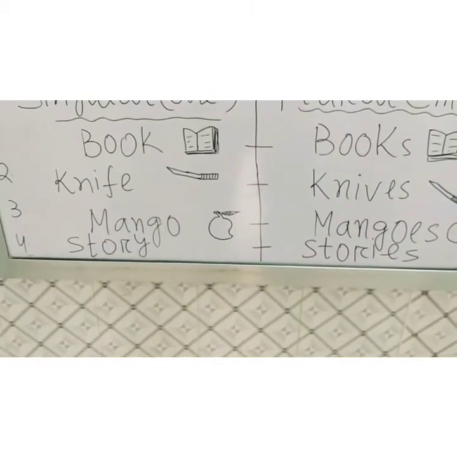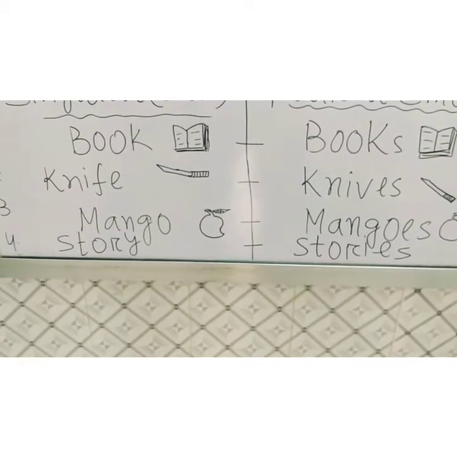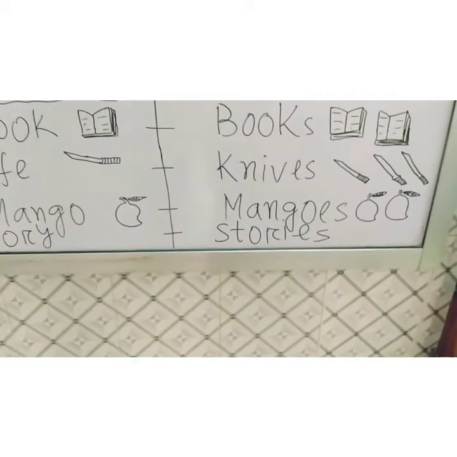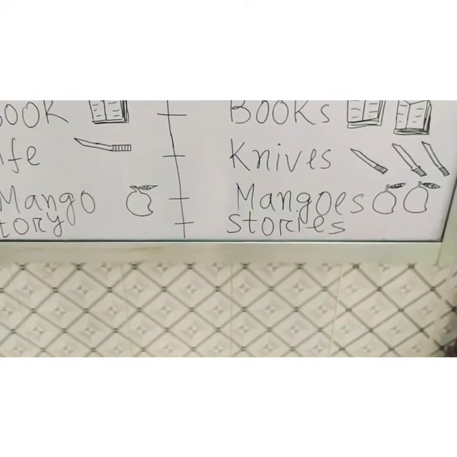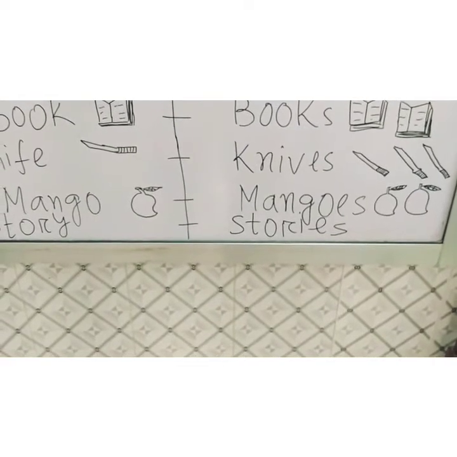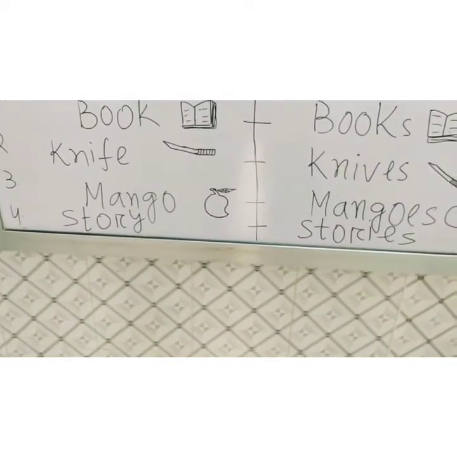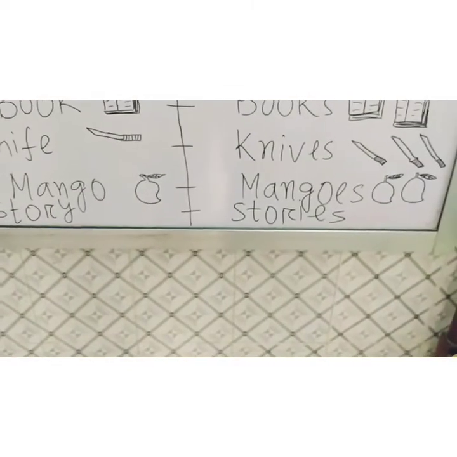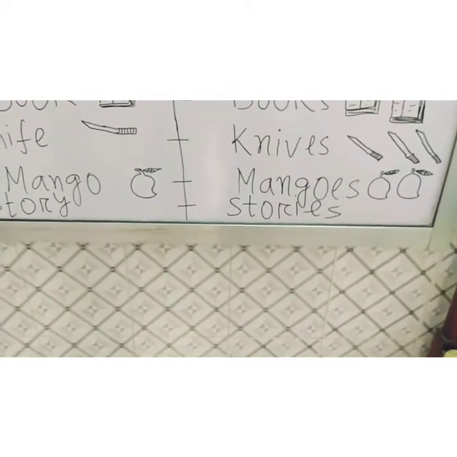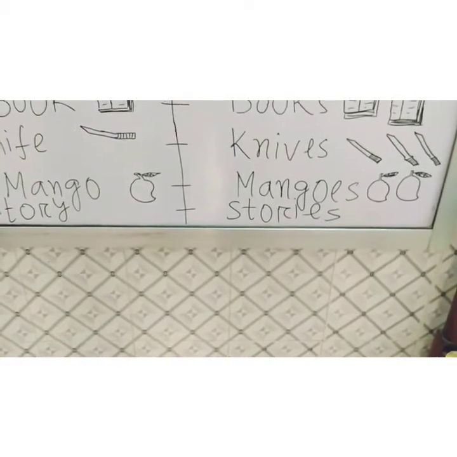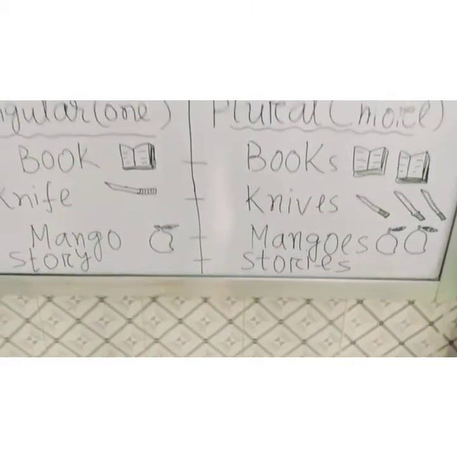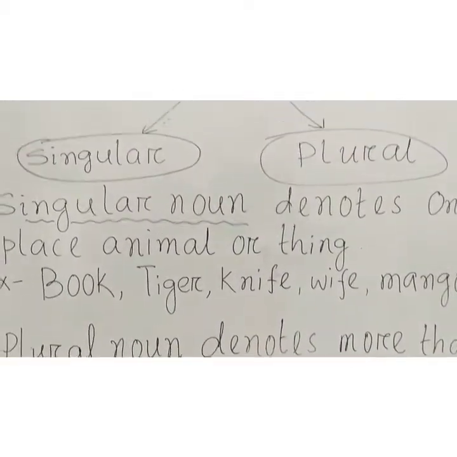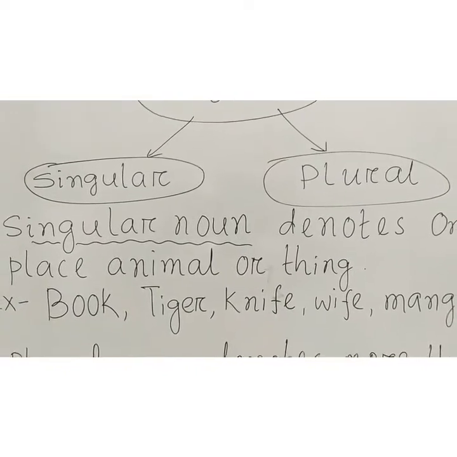Now question number 3, mango. One mango, it is mango. If more than one mango, it is mangoes. Next is story. If it is one story, it is story. If it is more than one story, we have to write stories. Like this, I will continue with the next thing also.